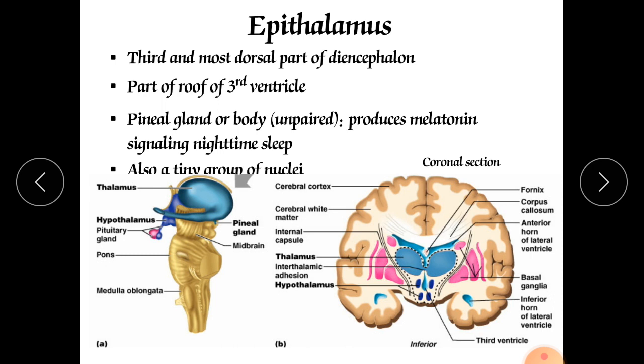This pineal gland is how the body produces melatonin. So this much information we have covered in this diencephalon, and this much part we have to study.